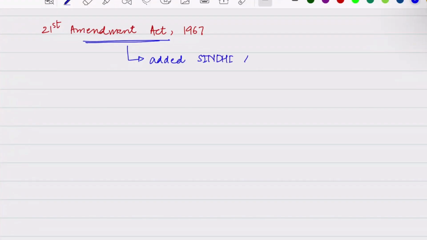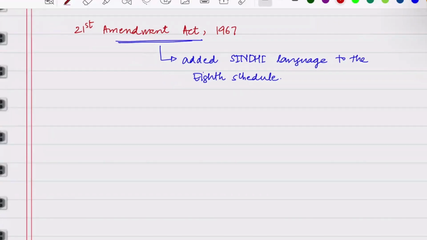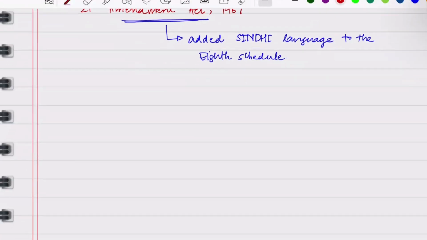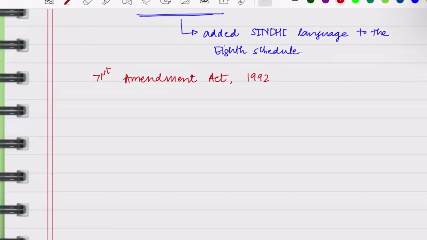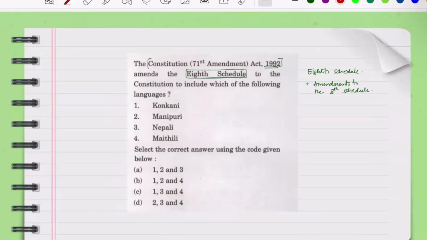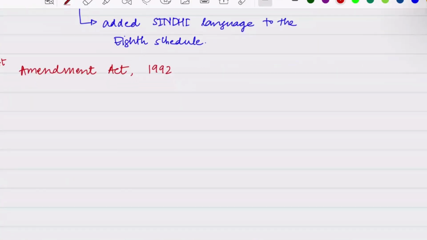Sindhi language to the 8th schedule. Okay, then we have the 71st Amendment Act of 1992, on which this entire question was based.